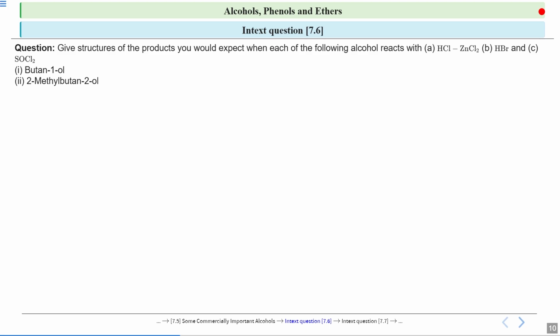So the first question is: give the structures of the products you would expect when each of the following alcohols reacts with A, HCl and ZnCl2, B, hydrogen bromide, and C, SOCl2. So you have to write the products when the alcohol reacts with A, B and C. Your reactants are, first, butan-1-ol and second, 2-methylbutan-2-ol. First you will do it with HCl, ZnCl2, then with HBr and then with SOCl2. So I'll give you 30 seconds to solve this question and then we will discuss the solution.